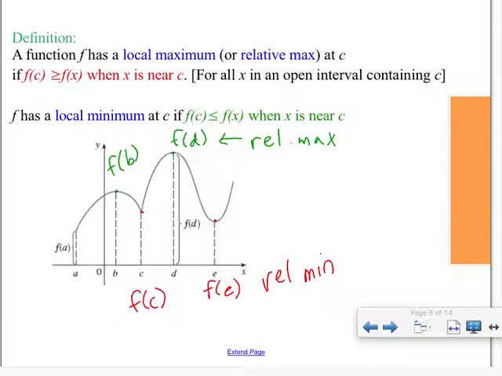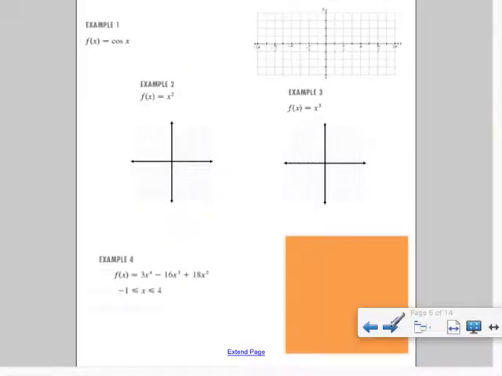So first we're going to look at an example, and we're just going to look at some functions in general, and we're going to talk about where they have relative and absolute maxes and mins. So let's take a look at this.